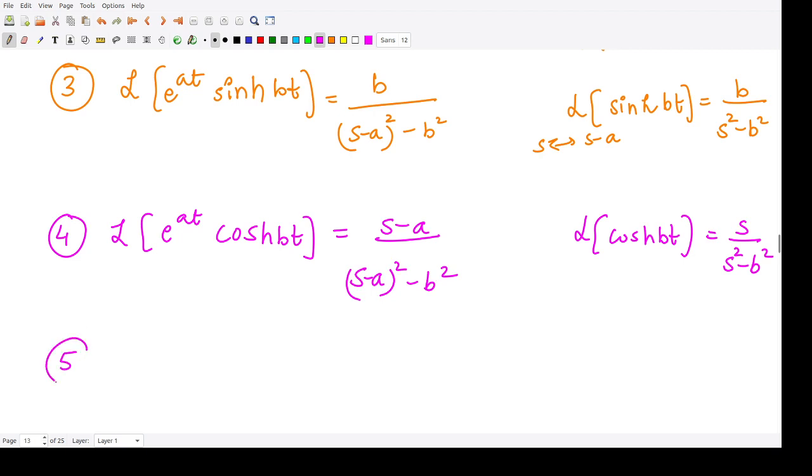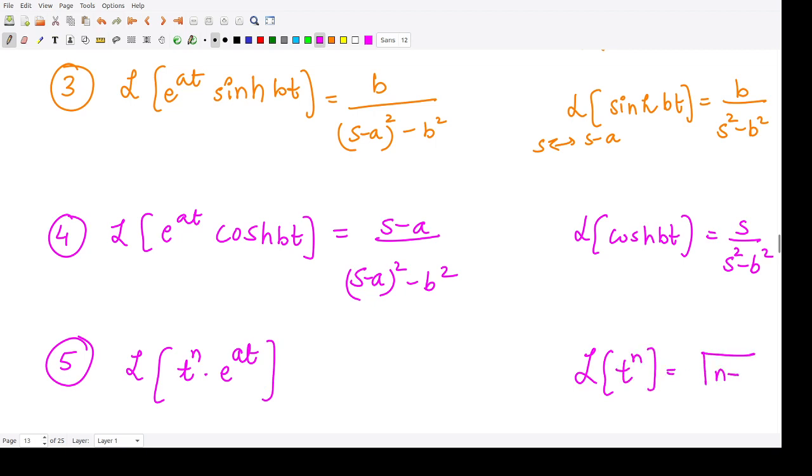And next we have the Laplace transform of t to the power n e raised to power at. Now because you know the Laplace transform of t to the power n, that is gamma of n plus 1 divided by s raised to power n plus 1, or it is n factorial divided by s raised to power n plus 1.